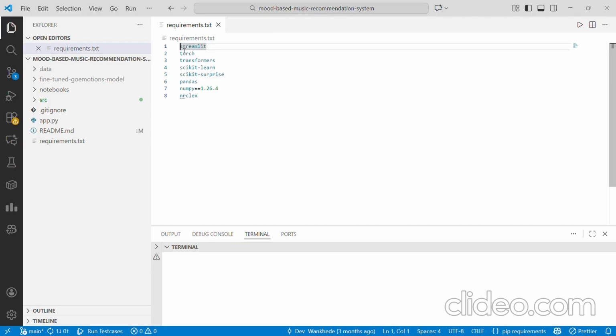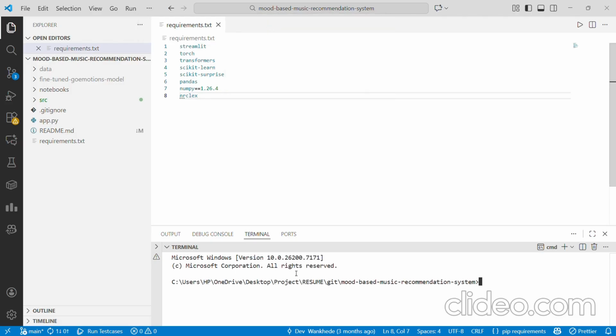We need all these dependencies, modules and packages in our local system so that nothing conflicts with the system's own modules. This will create the virtual environment, and once you get that virtual environment you can activate it, and after that you can just select the terminal, maybe a new terminal, and here you can run the project.